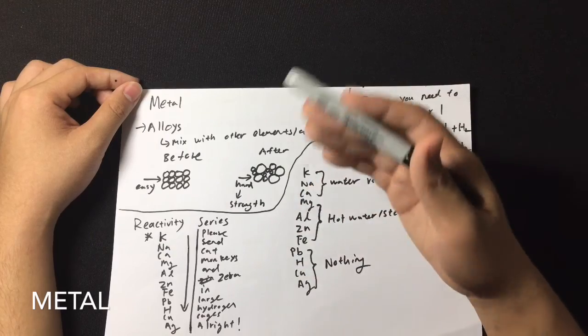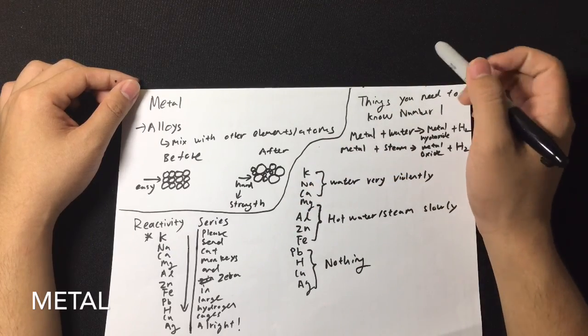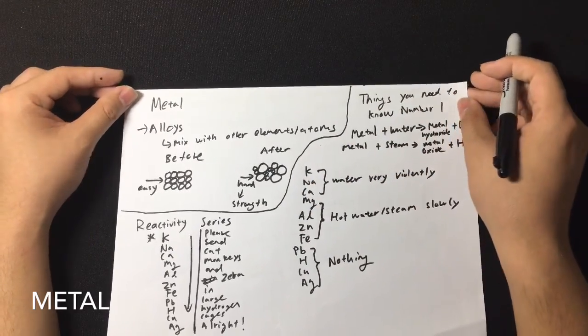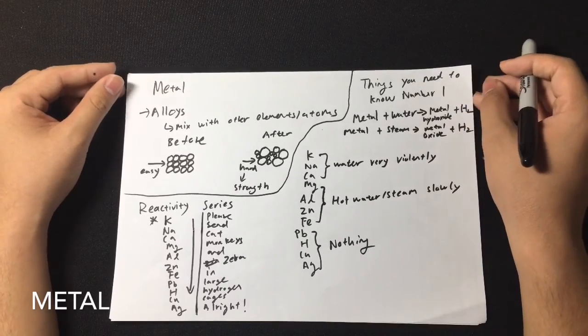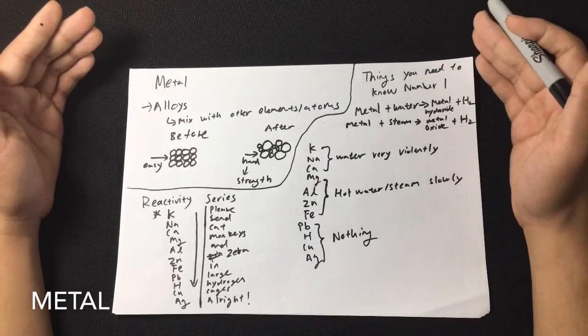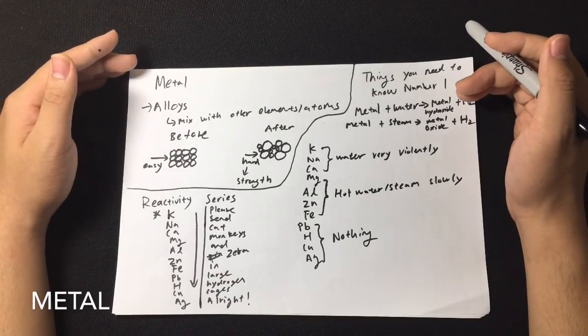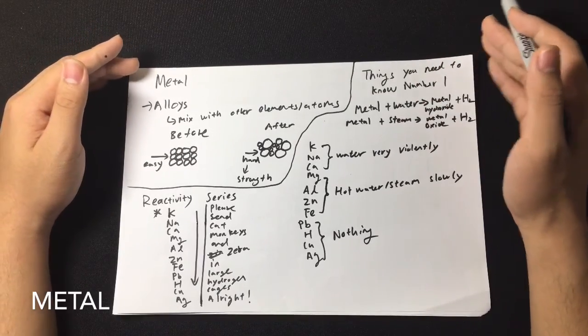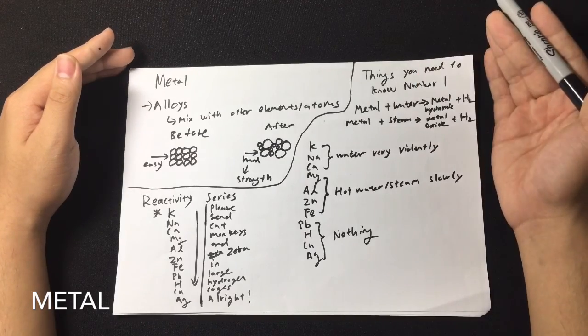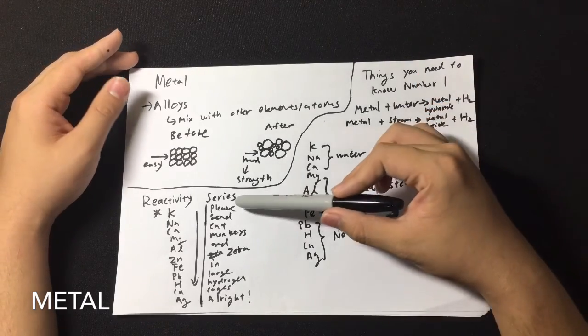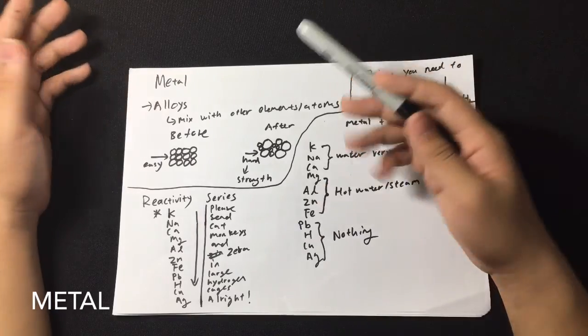So now I'll move on to the main part of today's chapter, which is on the reactivity series. You have to know the reactivity series at your fingertips, because a lot of the subsequent parts in this chapter require the knowledge of the reactivity series. There's a lot of ways that you can come up with acronyms to remember the reactivity series. Personally, I prefer using this. You can use this too.